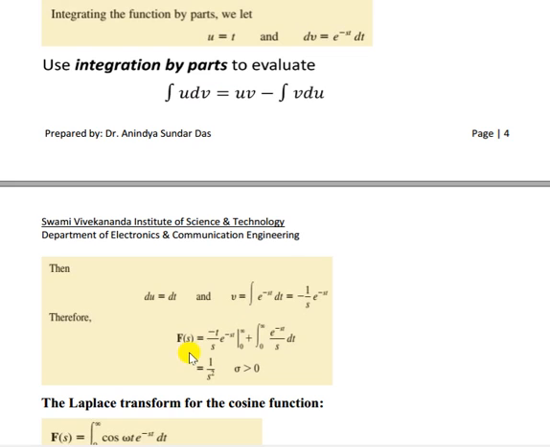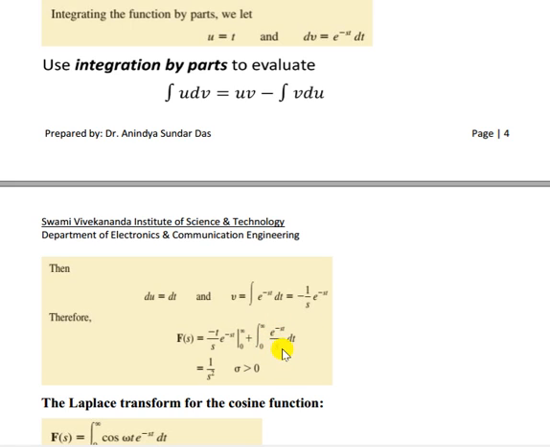Now we have to put the values of u, dv, du and v in this equation. Here u is t and v is minus 1 by s e to the minus st, so we get minus t by s e to the minus st from 0 to infinity, and here the integral from 0 to infinity of v du.